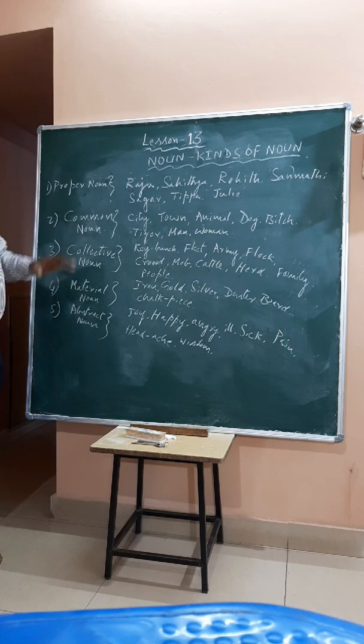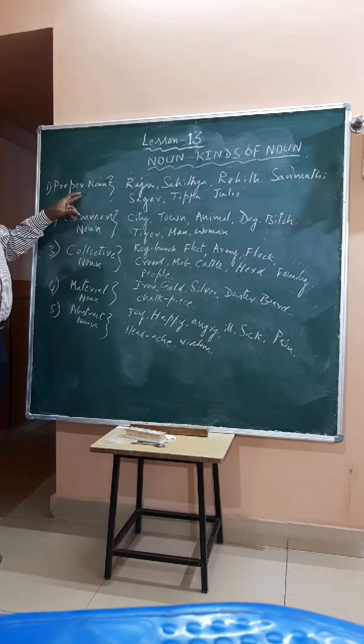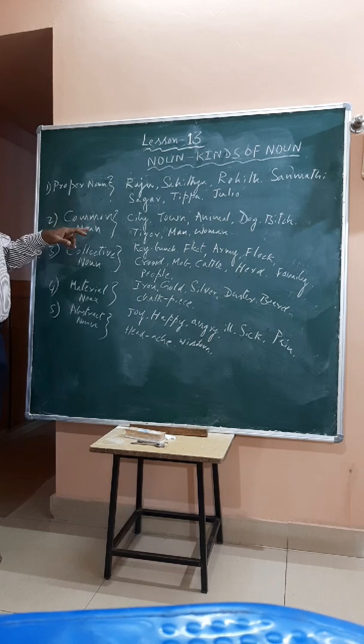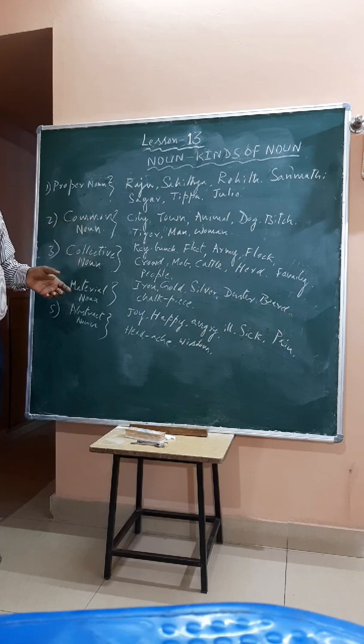Proper noun is a noun which is used to identify a person. And common noun, commonly used nouns which do not point out any particular person, are called common nouns.